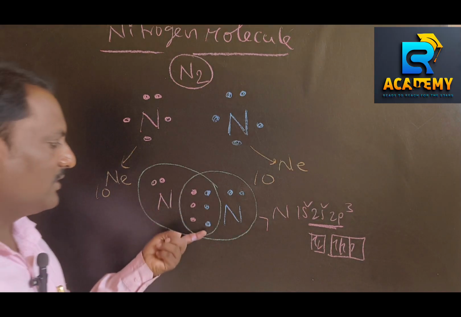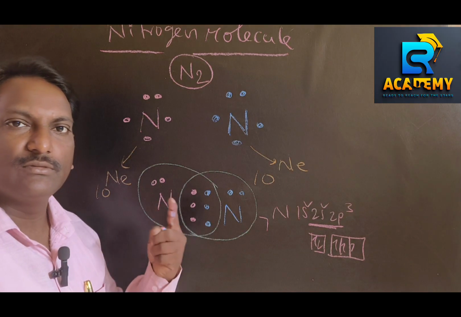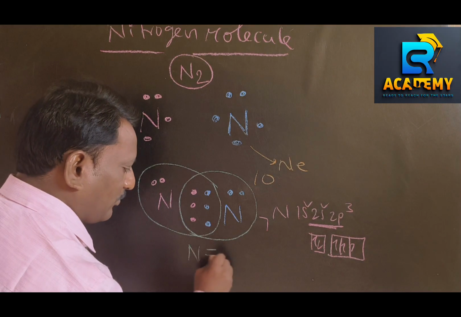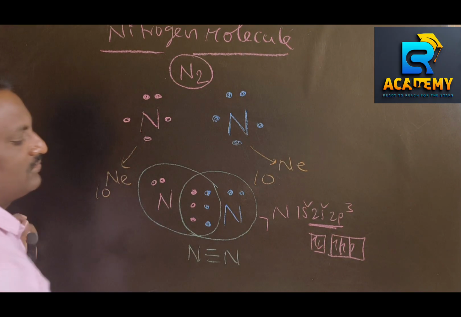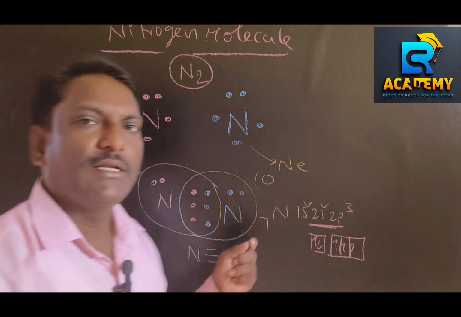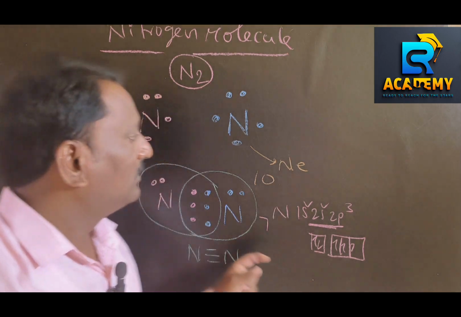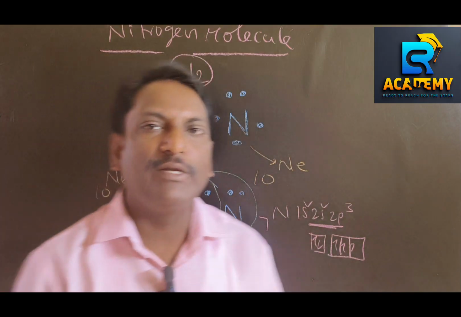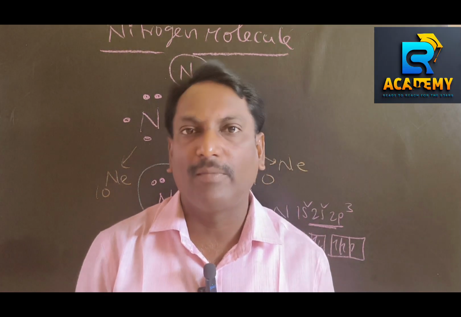How many pairs of electrons are shared between the 2 nitrogen atoms? 3. So N triple bond N. How many covalent bonds are present in the nitrogen molecule? 3. So these are covalent bond formations between similar atoms, similar nonmetals.